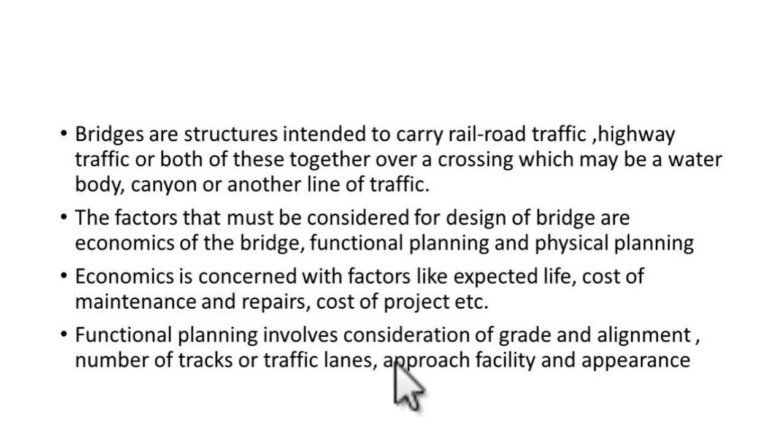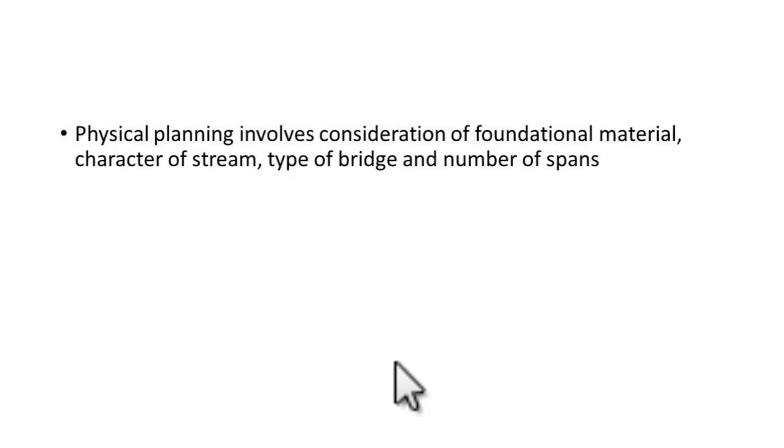And then what is the number of tracks or the traffic lanes that is required in that bridge, and the approach facility and overall appearance. So this facilitates the functional planning. The third, another important part, is the physical planning, which involves the consideration of the foundation material. What is the foundational material to be used while founding the piers of the bridges?